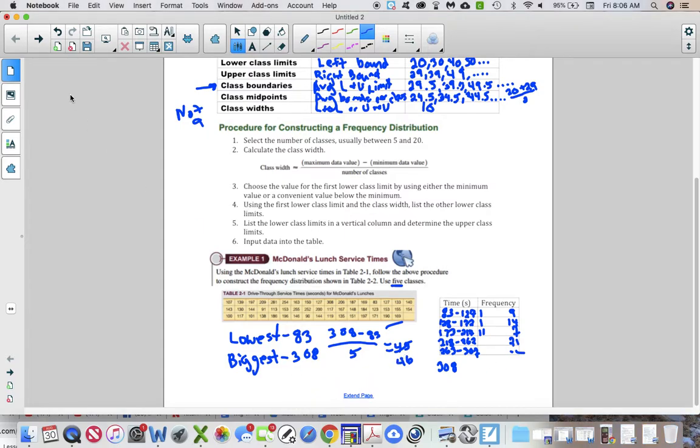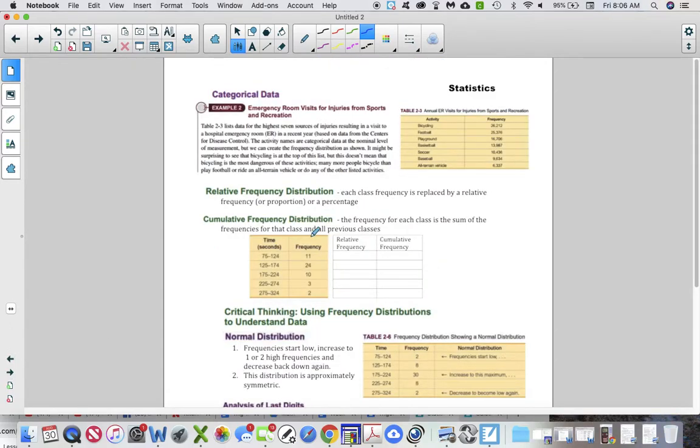Okay, so how do we go to my next page? Next page. There we go. Okay, so this one right here, emergency room visits for injuries from sports and recreation. Table 2.3 lists data for the highest 7 sources of injuries resulting in a visit to the hospital emergency room.